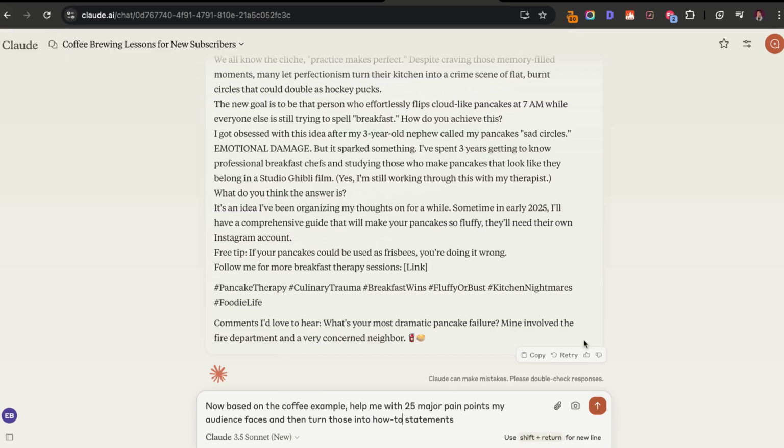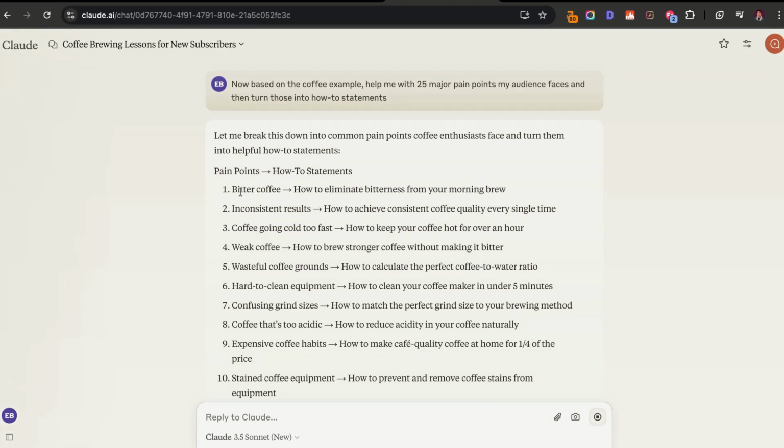So let's go ahead and use the coffee example one more time. Based on the coffee example, help me write 25 major pain points my audience faces and then turn those into how-to statements. Okay, so you can see here that we have different pain points and then it's turning those into how-to statements. Weak coffee: how to brew stronger coffee without making it bitter. Hard to clean equipment: how to clean your coffee maker in under 5 minutes.